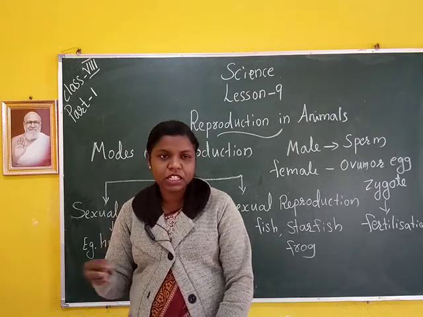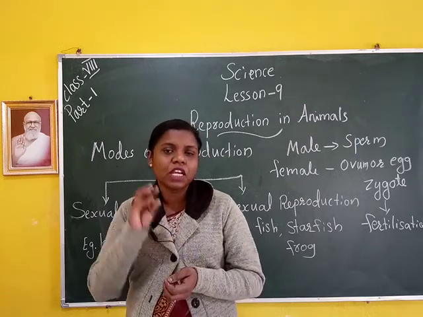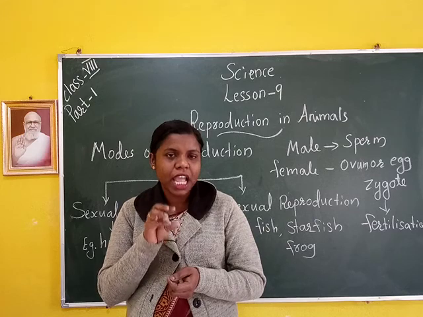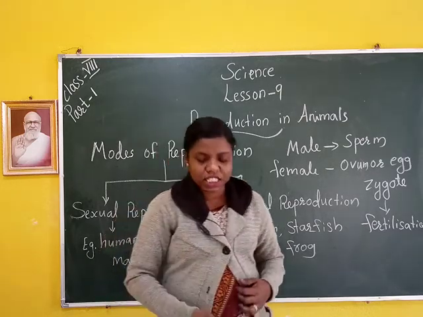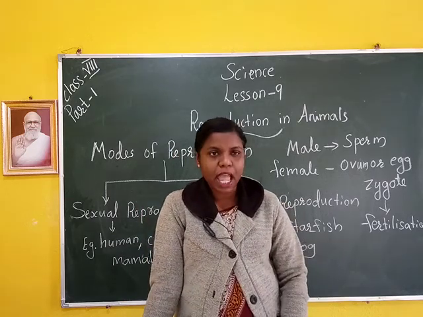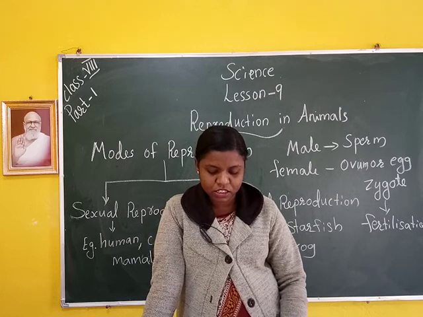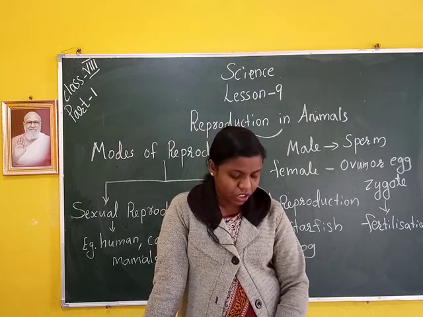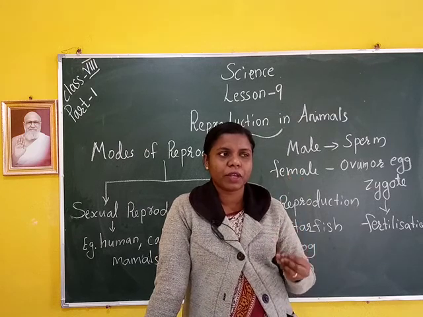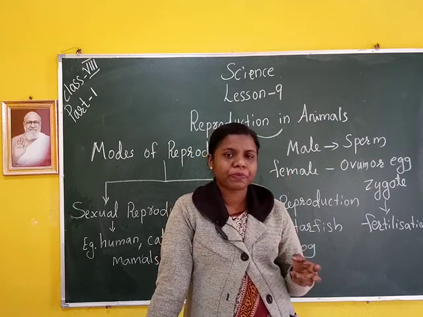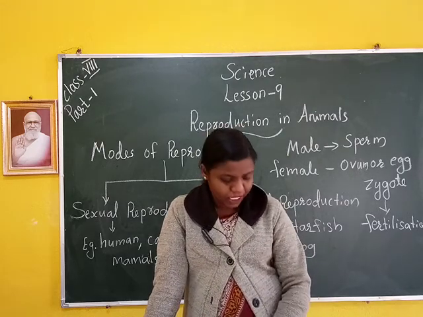It gets embedded in the wall of the uterus for further development. This is called implantation.